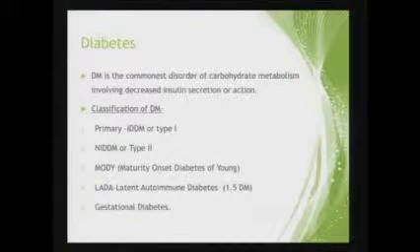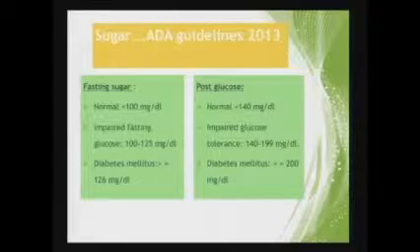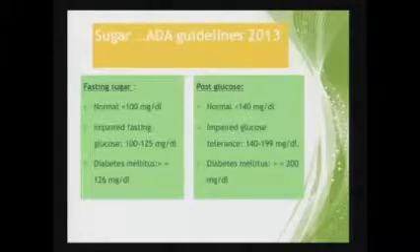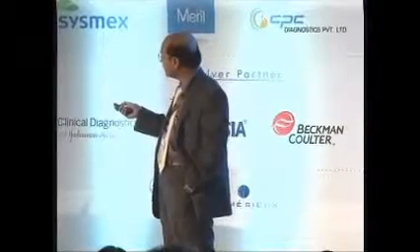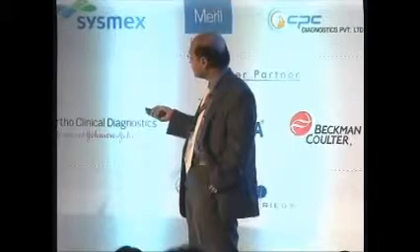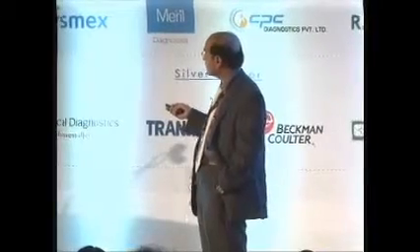Now when we are talking about diabetes, all of you know this, but you will be surprised. Whenever I am taking any interview for a candidate, and I ask them what is the normal value of fasting blood sugar, I get an answer of 70 to 110. Then when I ask them what is impaired glucose tolerance, this is quoted differently. So it's important to know that these are the latest criteria.